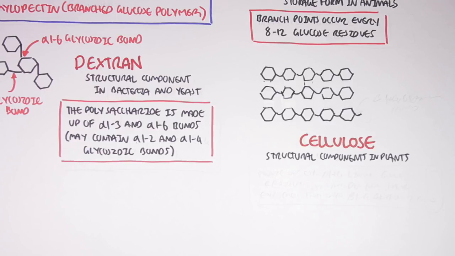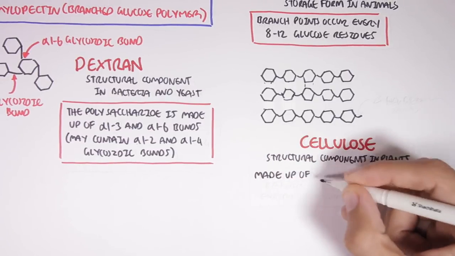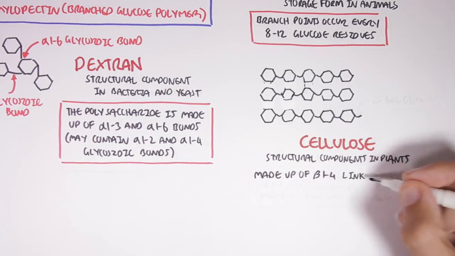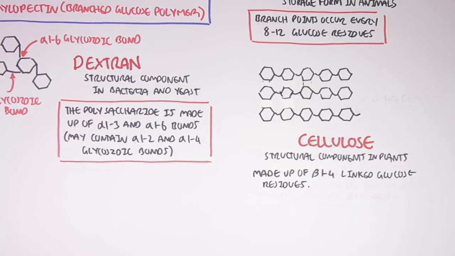And therefore, the bonds between these glucose molecules are beta bonds. The glucose molecules are linked together by beta 1,4 glycosidic bonds.